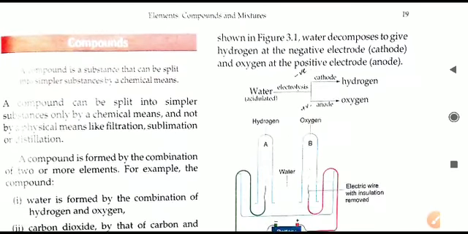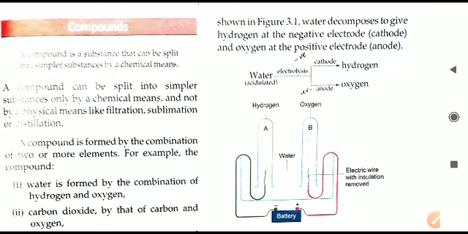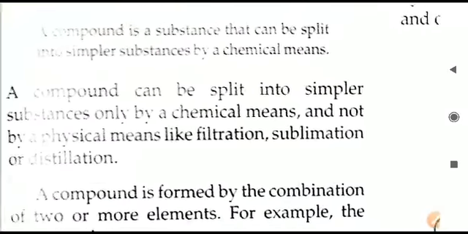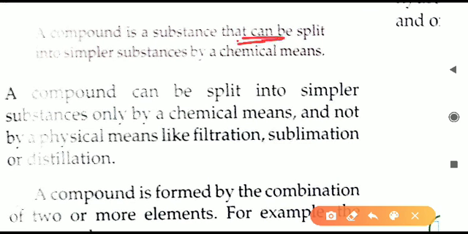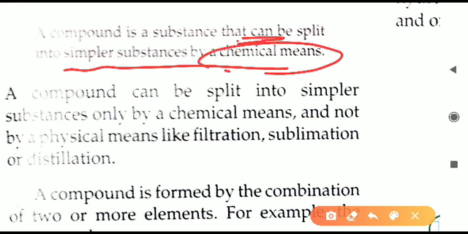Now we shall move towards the different compounds. What are compounds? Compounds are substances that can be split. Yes, here you note they can be split by a particular chemical method. If anything cannot be split by chemical method, that is an element. If something can be split, then it is a compound.